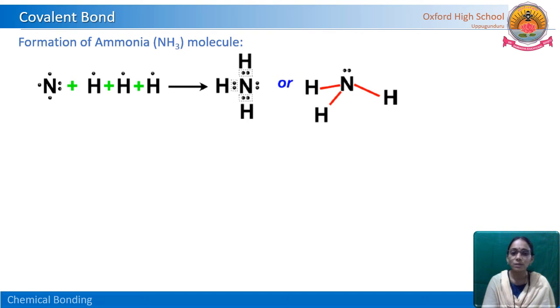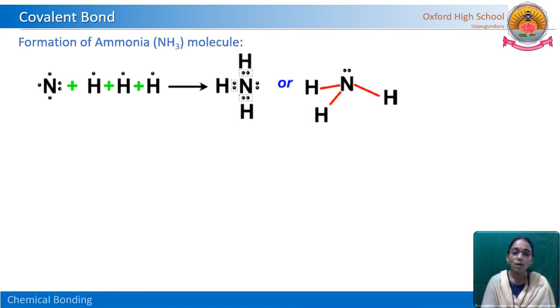So here the hydrogen atom got the duplet configuration, and the nitrogen atom got the octet configuration. That means both atoms are stable, so the ammonia molecule is stable. We can write this one like this because nitrogen forms only 3 bonds. See here, 3 covalent bonds with 3 hydrogen atoms, but one pair of electrons is left like this.